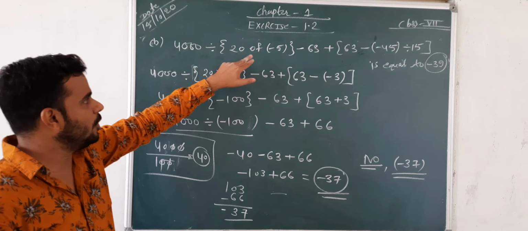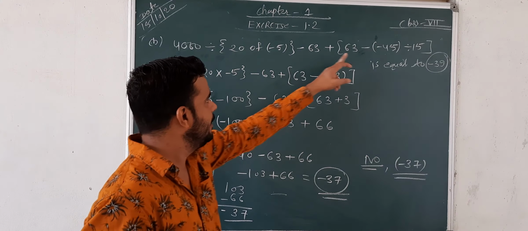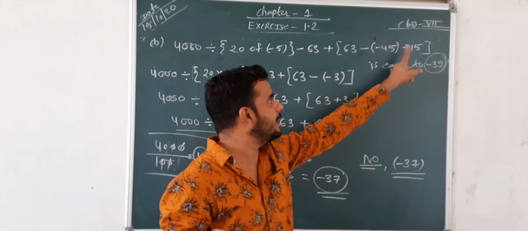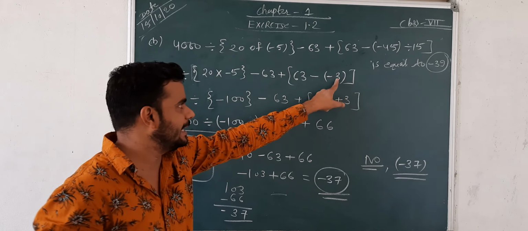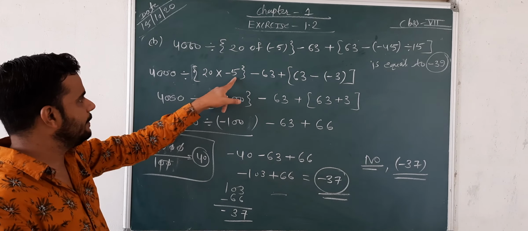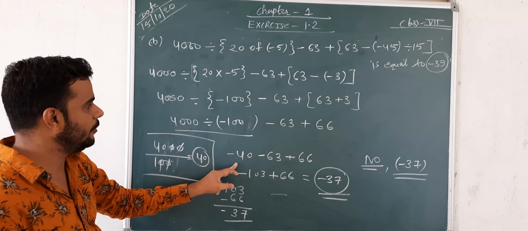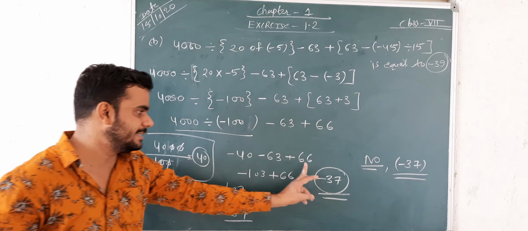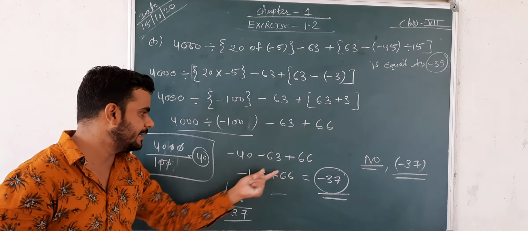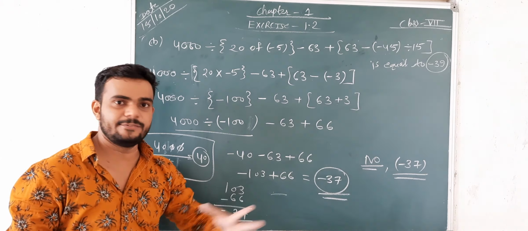First we have to follow the BODMAS. Of means multiply, 20 multiply 5 then negative 100, 63 as it is 63, afterwards 45 divide. BODMAS के बाद ऑफ के बाद डिवाइड आता है, so 45 divided by 15 then negative 3, negative negative positive 63 plus 3 is 66, and 20 multiply negative 5 then negative 100, इन दोनों का जब डिवाइड देंगे 2 जीरो से 2 जीरो कैंसिल हो जाएगा, क्या बचेगा negative 40, negative 63 and plus 66, दोनों नेगेटिव है. If both numbers are negative then we have to add both of these, इन दोनों को ऐड कर देंगे तो हो जाएगा negative 103 and plus 66, सब्ट्रैक्ट करेंगे फाइनल negative 37.